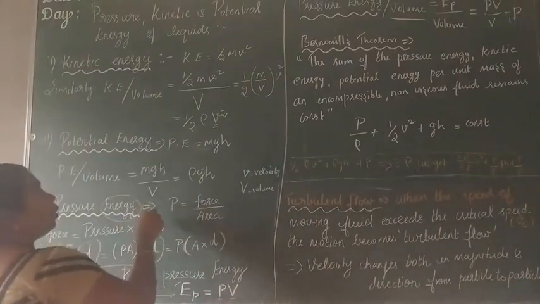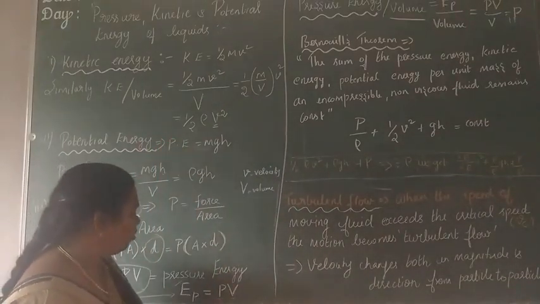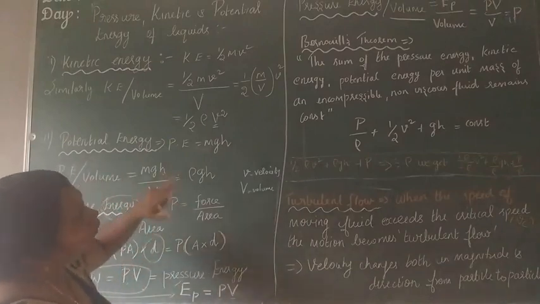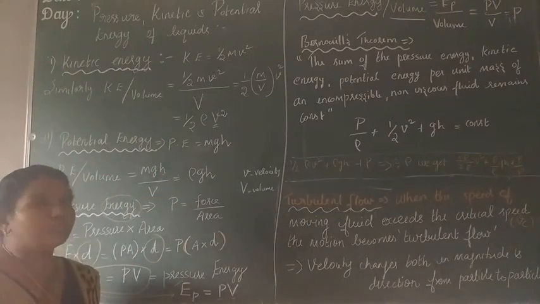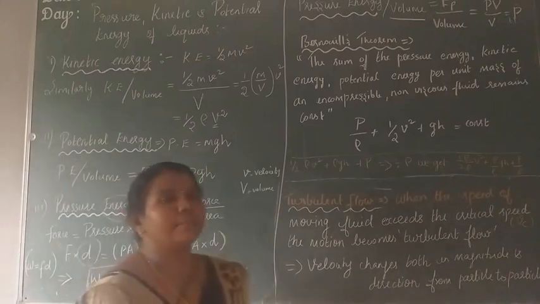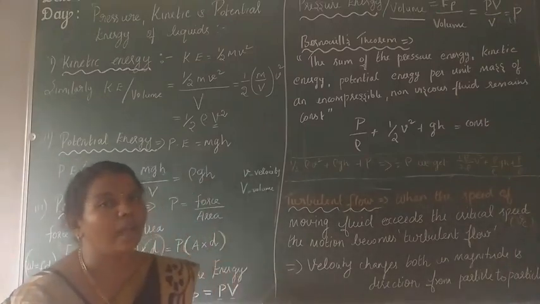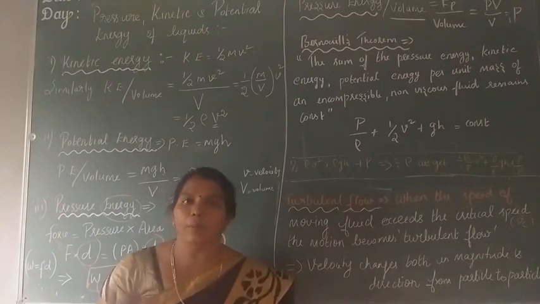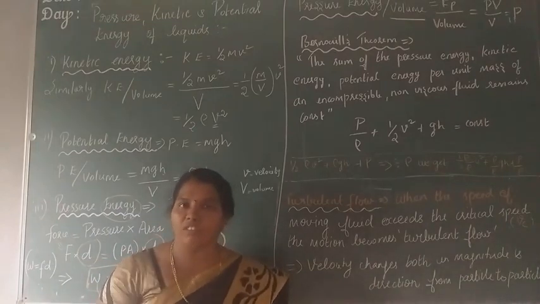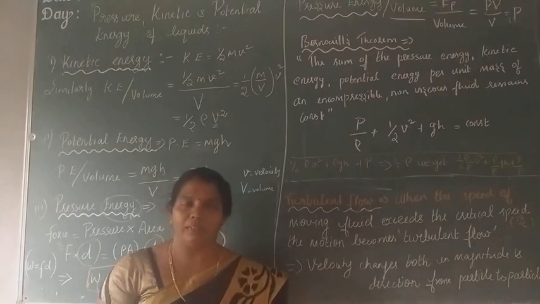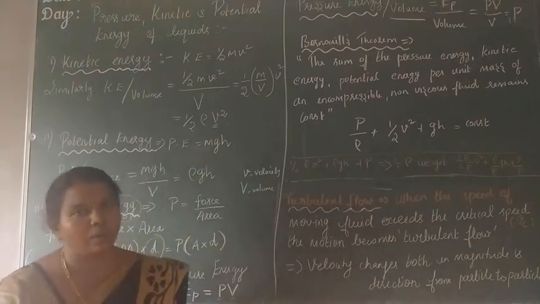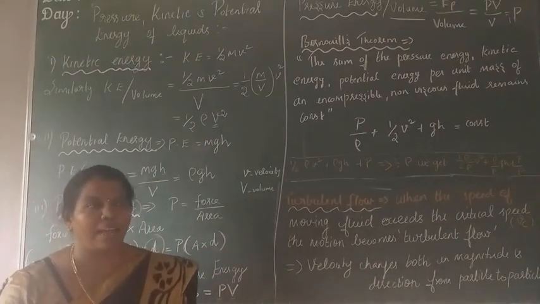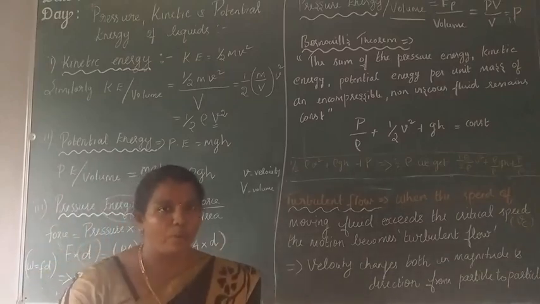Note it, mark. Pressure energy means PV. The pressure energy per unit volume can be taken as PV divided by V, which is equal to P. So when a liquid is flowing in a streamline, it possesses kinetic energy, pressure energy, and also potential energy. From that, I have just calculated the kinetic, potential, and pressure energies per unit volume.